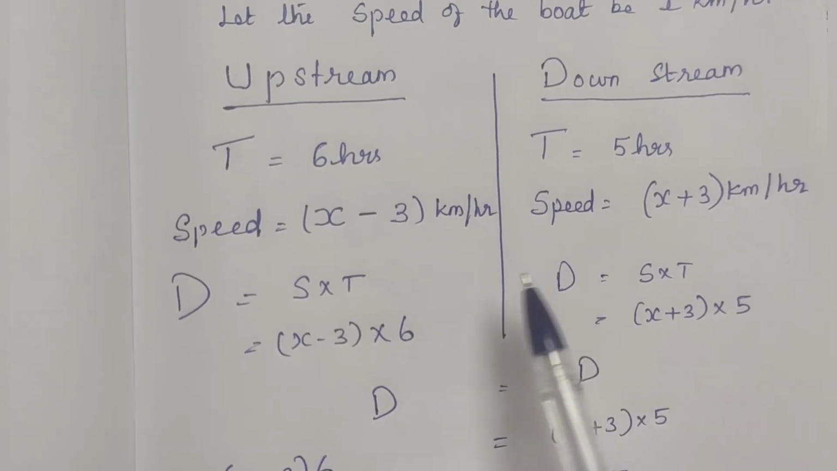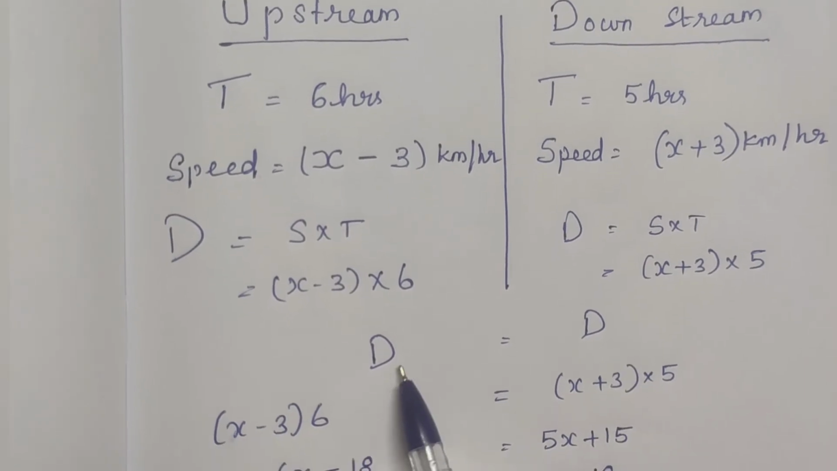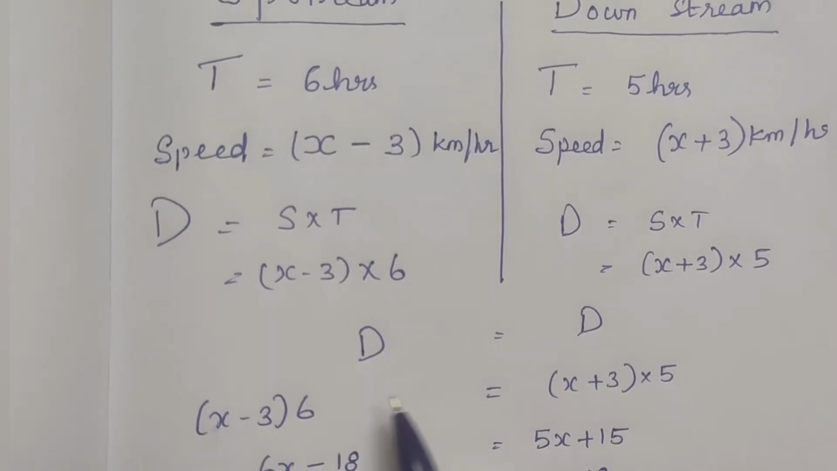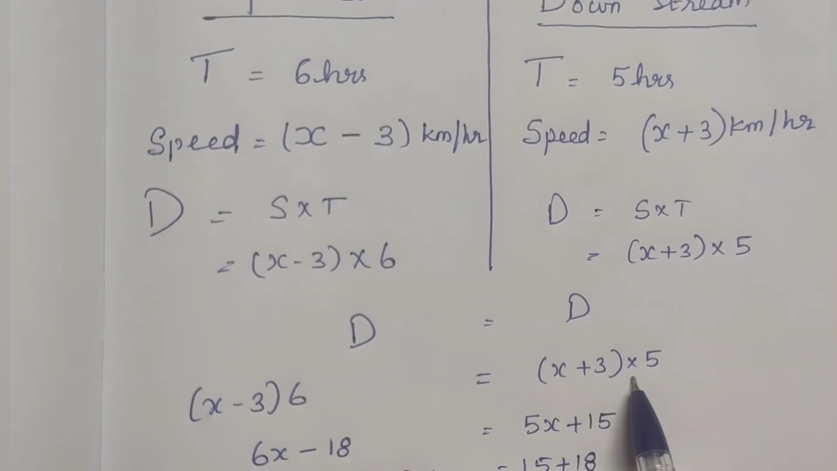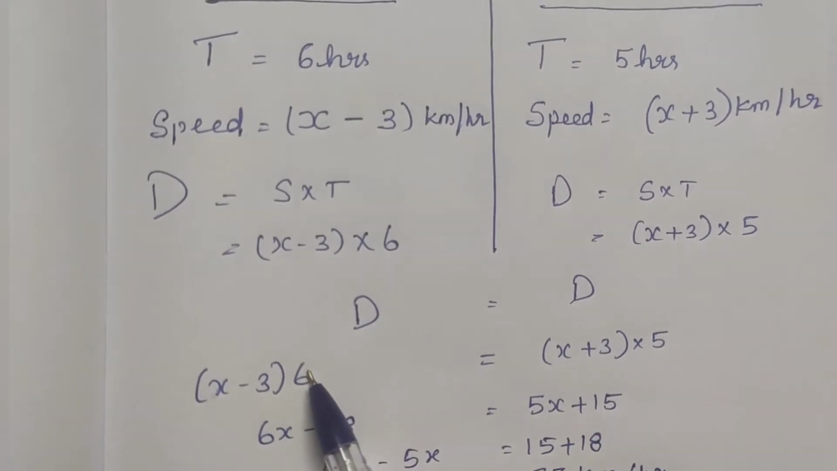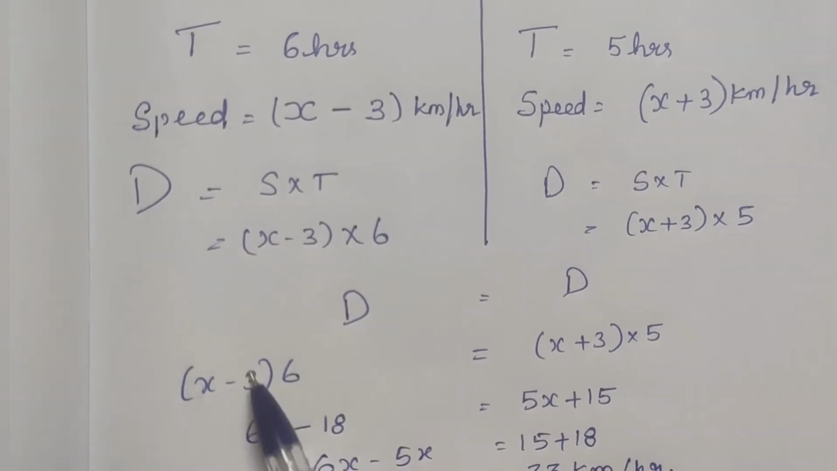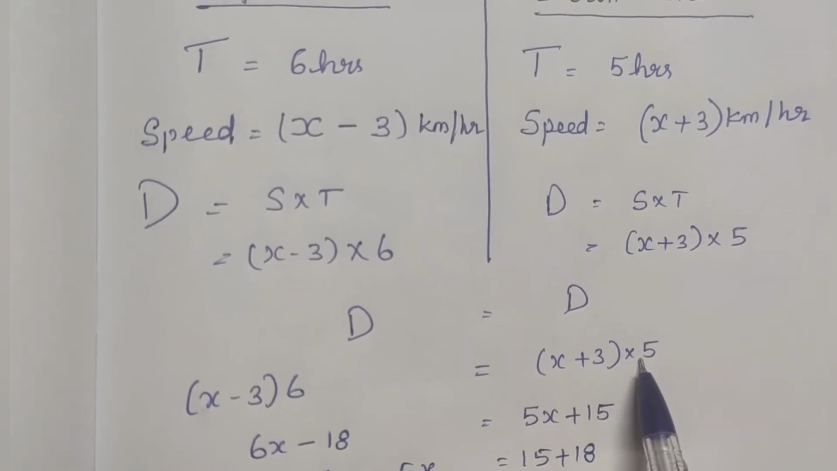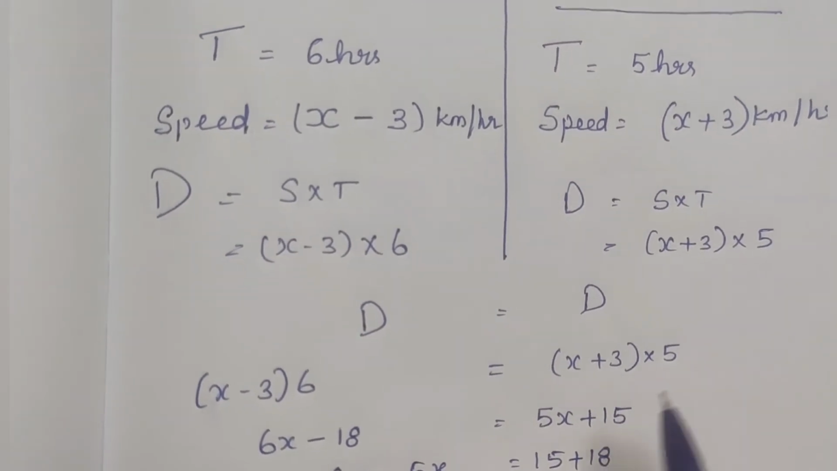Downstream or upstream, in both cases the distance is the same. So we equate the distance equations. x minus 3 into 6 equals x plus 3 into 5. When I multiply with 6, 6 into x is 6x minus 6 into 3, 18. Here 5 into x is 5x plus 5 into 3, 15.